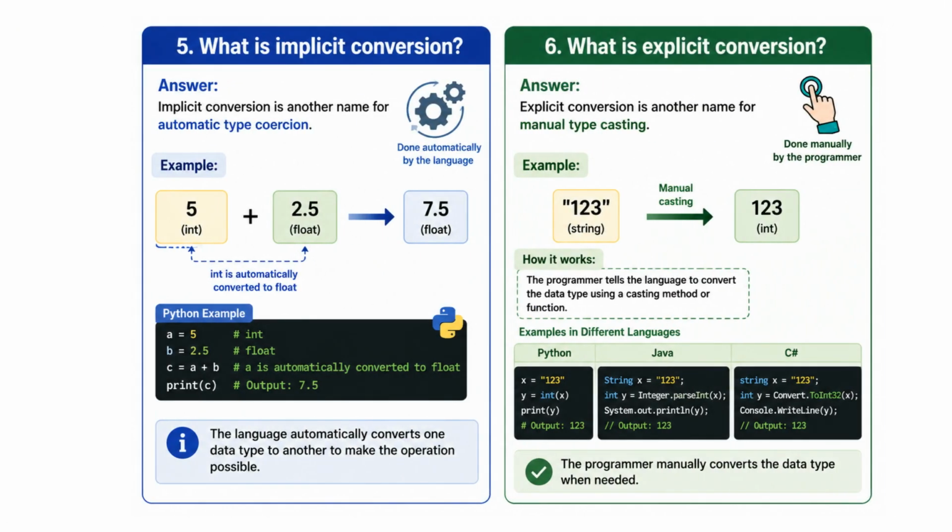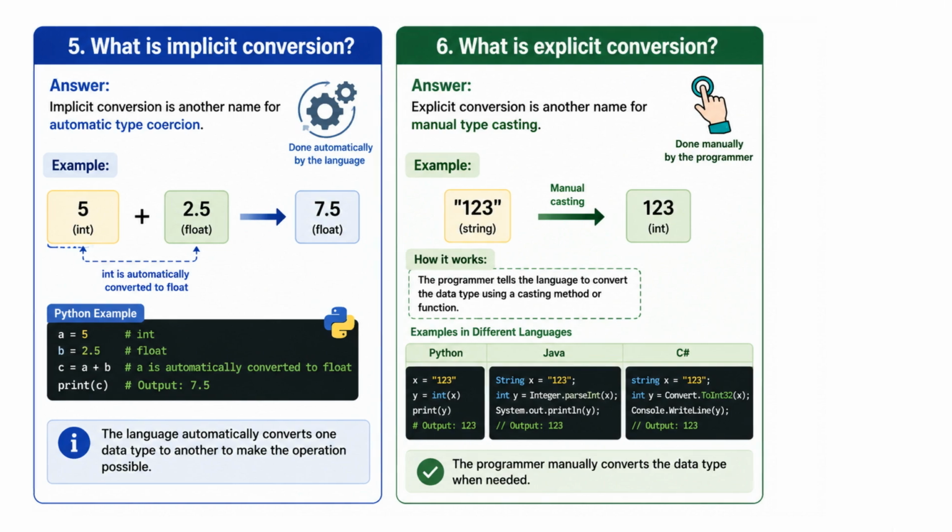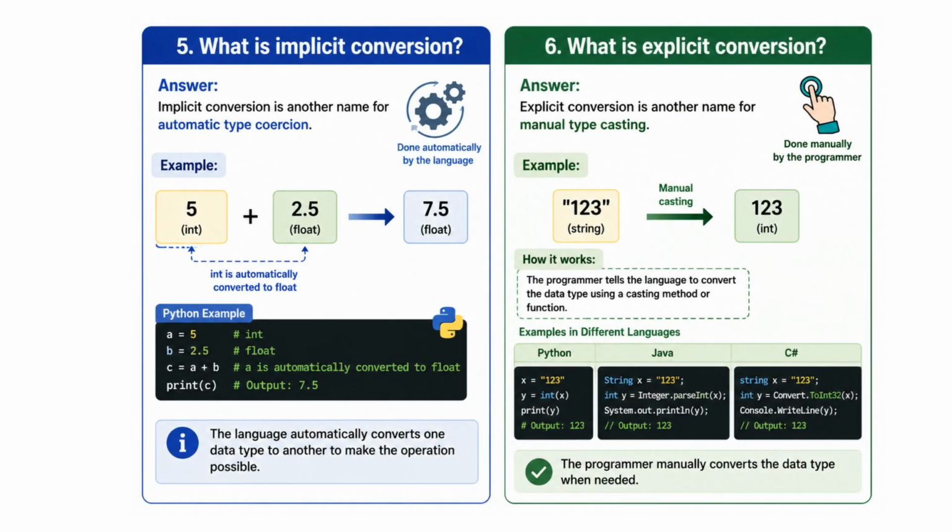Implicit conversion is another name for automatic type coercion. This means the programming language automatically changes one data type into another when needed. For example, when the integer 5 is added to the float 2.5, the integer is automatically converted into a float. The programmer does not need to write extra conversion code. Implicit conversion helps different data types work together smoothly.